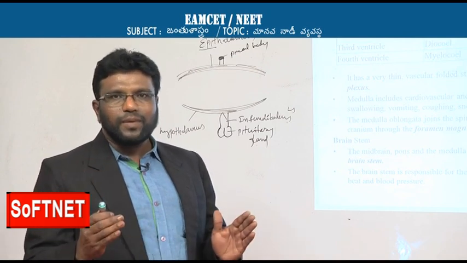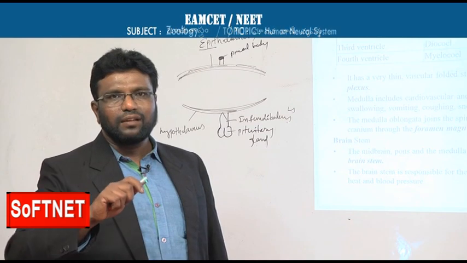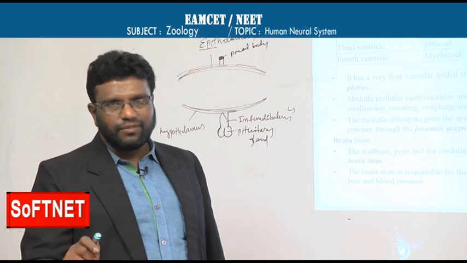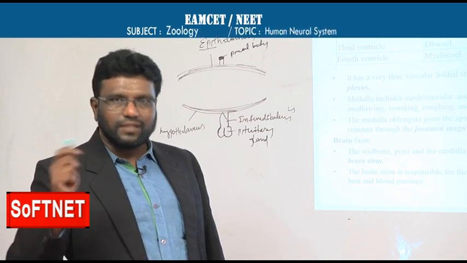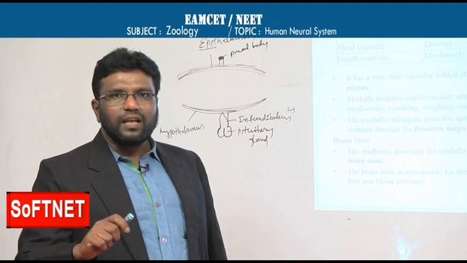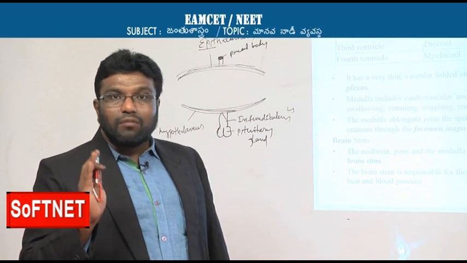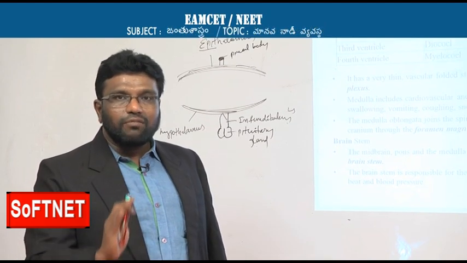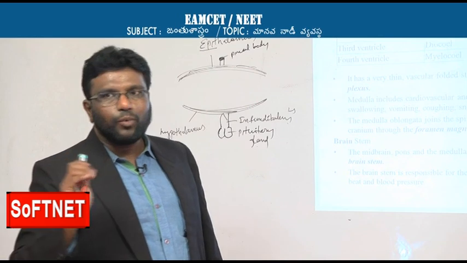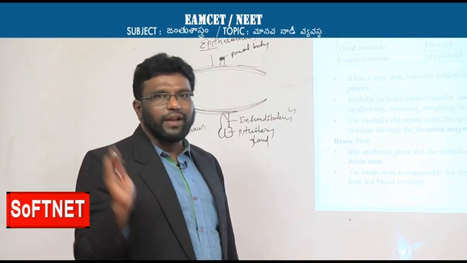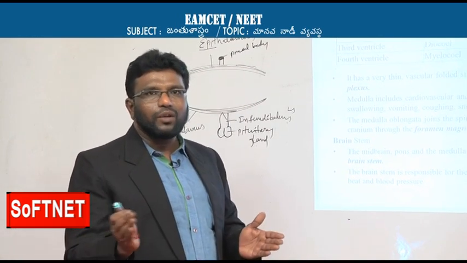The cerebral hemispheres have 2 ventricles, and the diencephalon has the third ventricle, called diacoel. And corpora quadrigemina is devoid of ventricles. That means the midbrain has no ventricle.